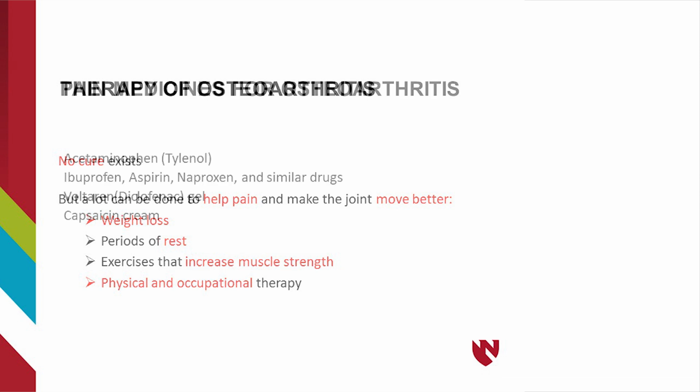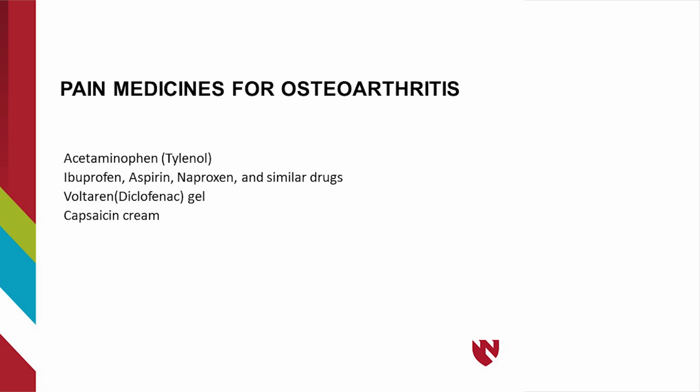Some people will need a medicine to help with their joint pain. Medicines that can be used to help with joint pain include acetaminophen or Tylenol, non-steroidal anti-inflammatory drugs, also known as NSAIDs, like ibuprofen, naproxen, or aspirin. Some pain medicines come in cream or gel form that can be placed over the joint. This is like Voltaren gel or capsaicin cream.